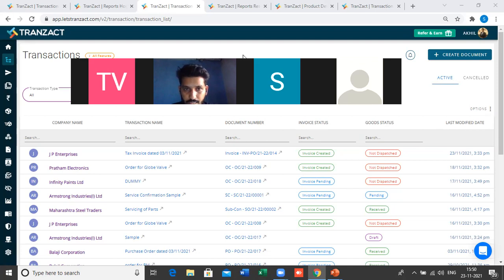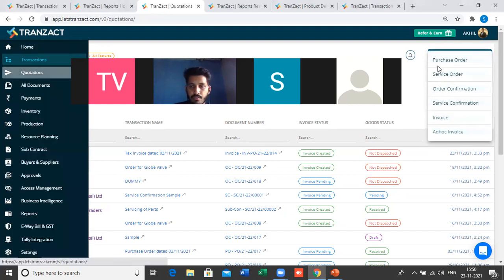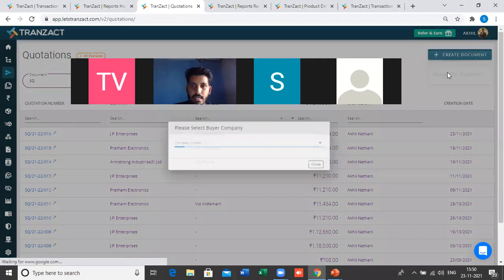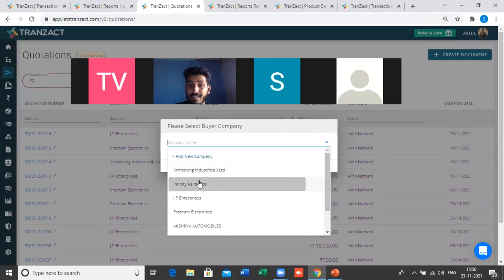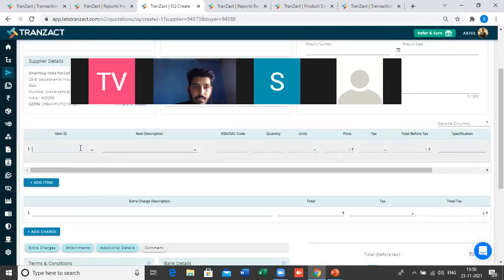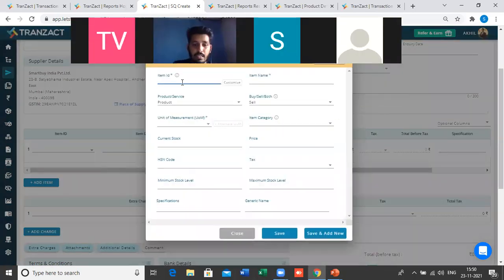Okay, so I think I have the chat. Can you add one item code? I have already shown, Gautam. I think you have joined late. I have already covered how to create a new quotation. Let me show you. For example, coming to the quotation here, I can create a document, let's say sales quotation. If the item is not present here, I can add an item here. Let's say, for example, I'll just put a random thing, add new item, and then you can select the item here.